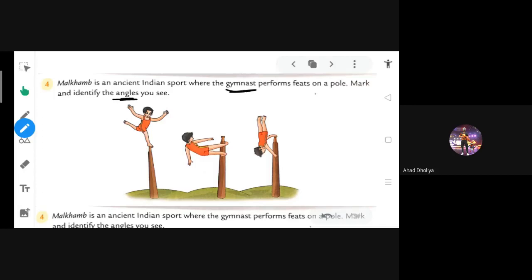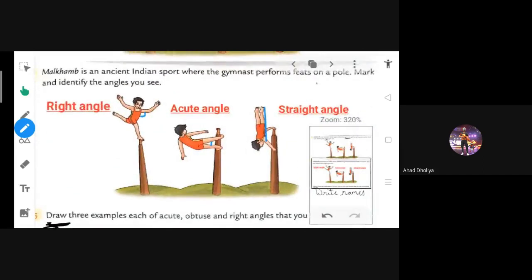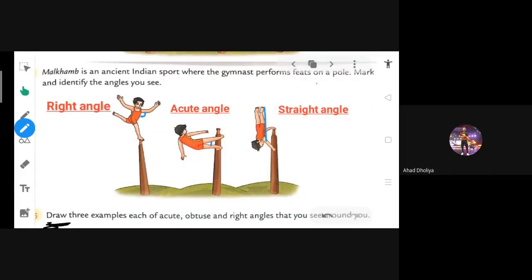They do different poses like the dancer. We have seen the poses of dancers also. Here poses of that gymnast are there. So in these poses also angles are formed. I will mark. You have to tell me the angles are right or not. You can see I have already marked the angles near the hand, near the leg, or full body. Every time in the question, first you try to see near hand, then near leg, then the whole body. That way you have to observe.